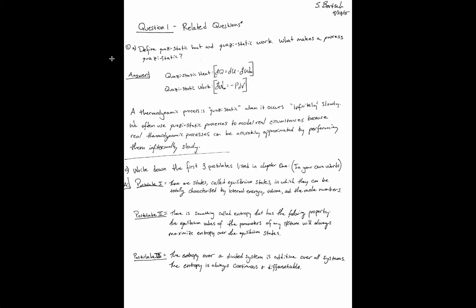Okay, then we have question 1. Oh, right, this is the one that I made up. So I'm not really going to explain this because I just kind of made up the question. Define quasi-static heat work. What makes a process quasi-static? Then I define that right, and the first 3 postulates in your own words, so I just kind of redefined them in the way I wanted to define them, which is the right way, just in my own words.